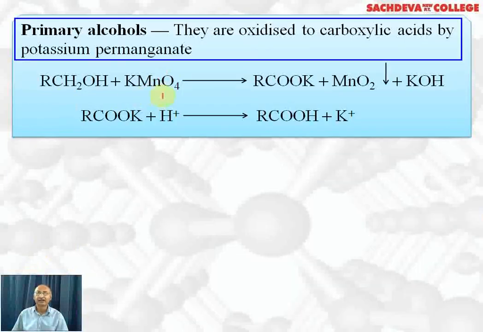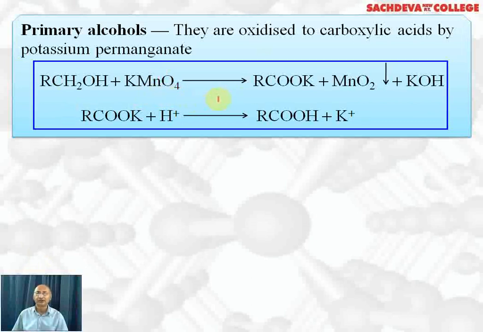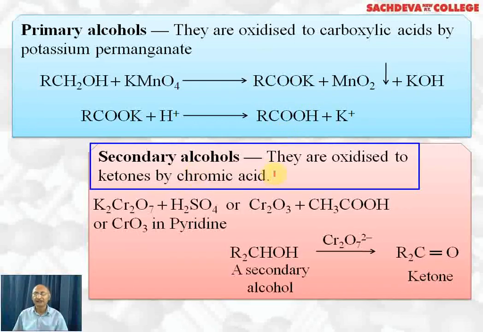Oxidation. Primary alcohols can easily get oxidized by acidified KMnO4 or alkaline KMnO4 or even neutral KMnO4. Alkaline KMnO4 and acidified KMnO4 are more reactive. So first we will get the potassium salt of the acid plus MnO2 plus KOH. If we acidify the potassium salt of the acid, we will get carboxylic acid. So primary alcohols are readily oxidized to carboxylic acid. Secondary alcohols are difficult to oxidize.